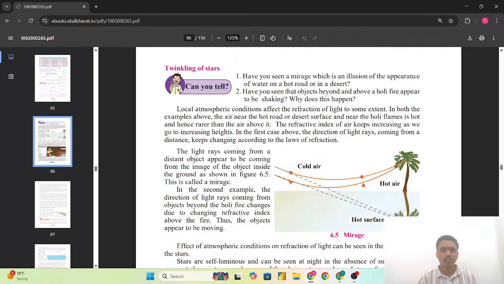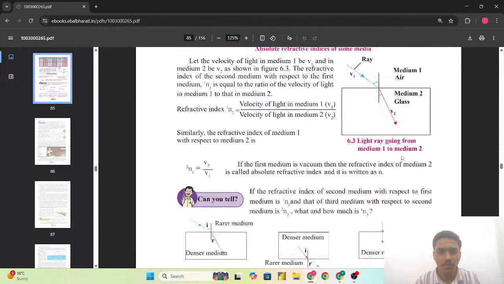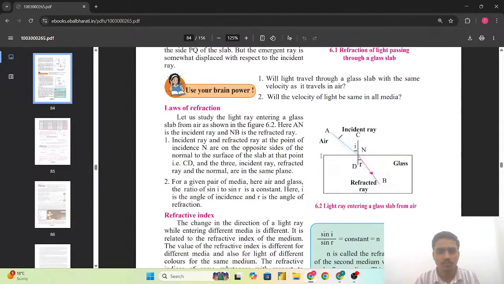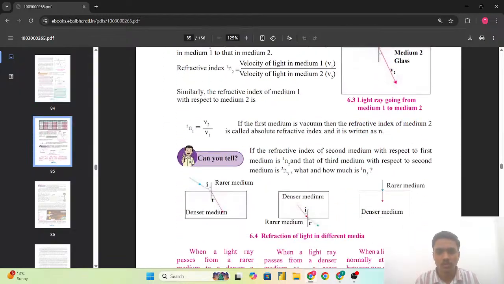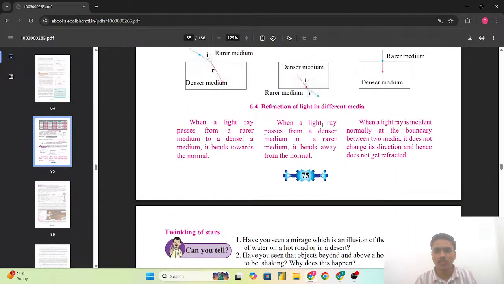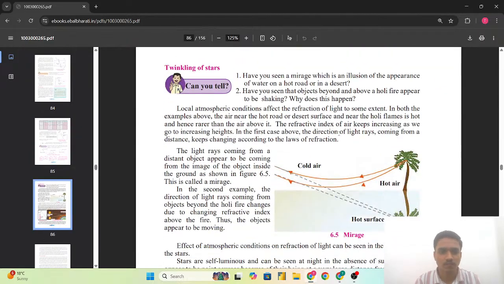So hello everyone. Up to now we have studied refractive index and the rules of how the refraction of the light in the different media occurs. Now we are going to start with our new topic of this chapter, twinkling of the stars, in refraction of the light. So we have asked the can you tell section: have you seen a mirage, which is an illusion of the appearance of the water on a hot road or in a desert?